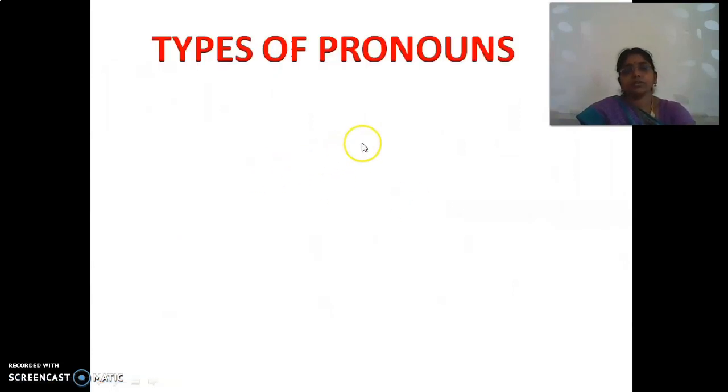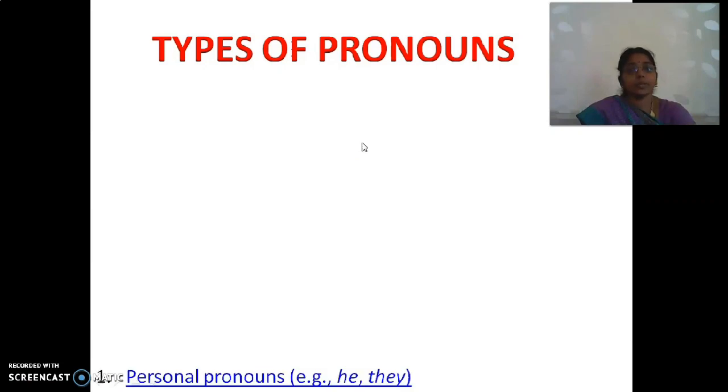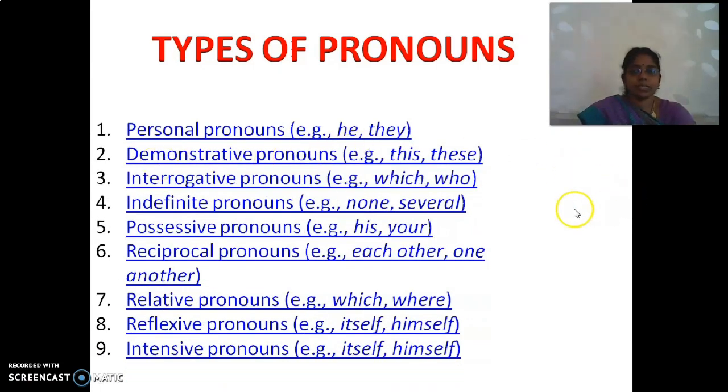Right? So, types of pronoun, I told you we are going to learn 9 categories. First is personal pronoun, then demonstrative pronouns, interrogative pronouns, indefinite pronouns, possessive pronouns, reciprocal pronouns, relative pronouns, reflexive pronouns, and intensive pronouns. All these 9 types of pronouns we are going to learn today, right?